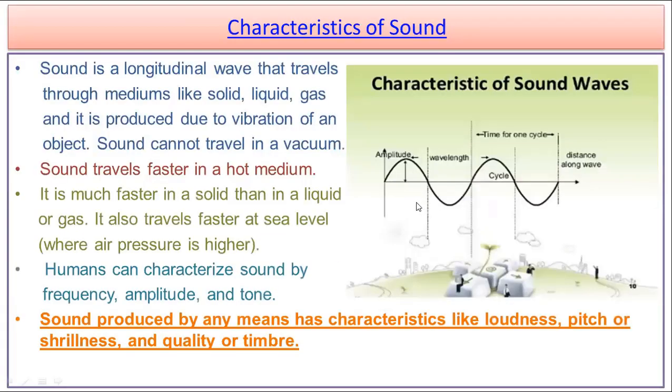Now we are coming to part 2 of the book, where we are going to discuss the characteristics of sound. When we discuss sound, we know that sound travels in the form of a longitudinal wave, where it requires a material medium, whether solid, liquid, or gas. When it travels, the density and elasticity of the material determine the speed of the sound. These are the basic characteristics which we had already studied in our previous classes.